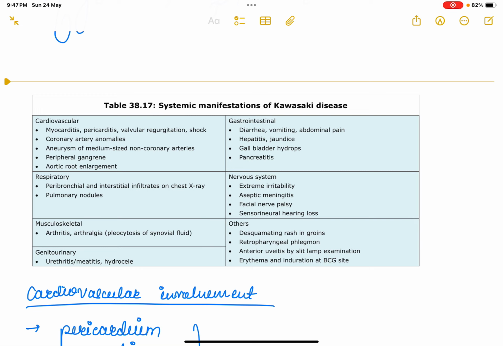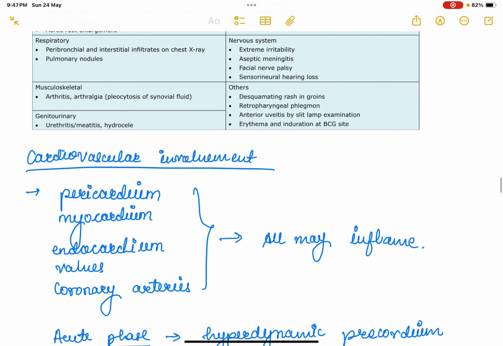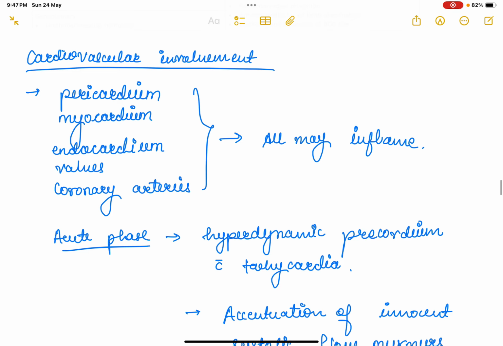Then others you can get: desquamating rash in groins, retropharyngeal phlegmon, anterior uveitis by slit lamp examination, and erythema and induration at BCG site. Now, regarding the cardiovascular involvement, it is very important in the patient of Kawasaki disease.